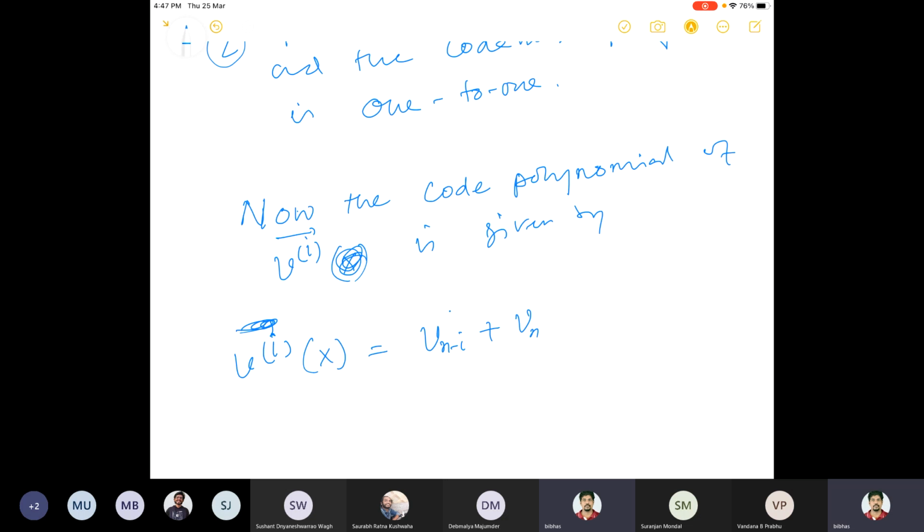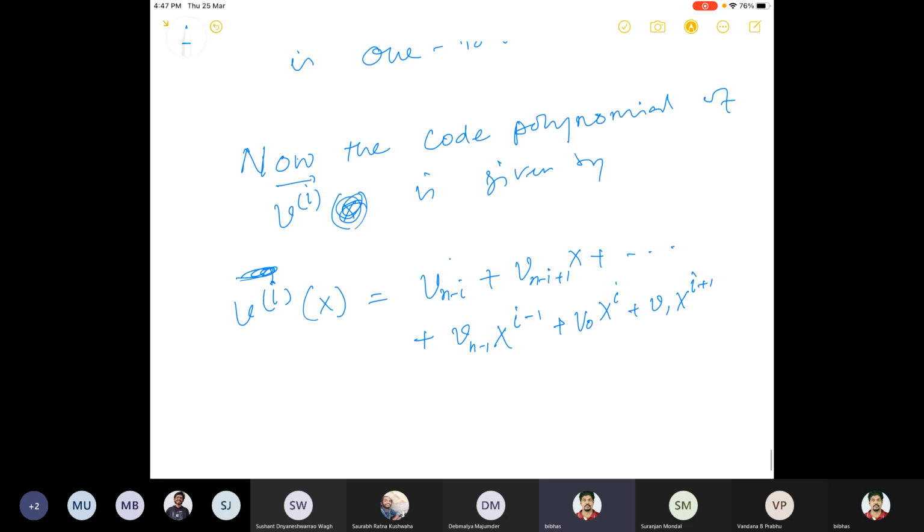So Vn minus i plus 1 x plus dot dot dot plus Vn minus 1 x to the power i minus 1 plus V0 x to the power i plus V1 x to the power i plus 1 plus dot dot dot plus Vn minus i minus 1 x to the power n minus 1.